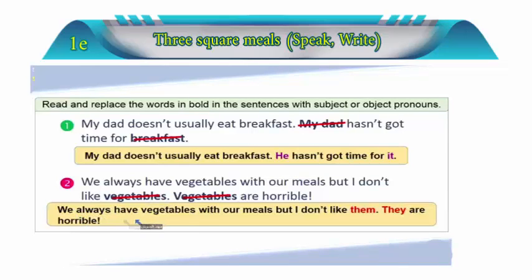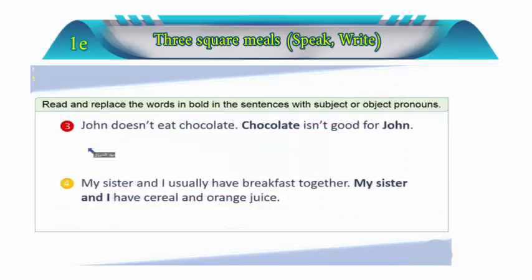And then the second sentence: we always have vegetables with our meals, but I don't like them. They are horrible. As you can see, here we replaced them with the pronouns. Then we have, John doesn't eat chocolate. Chocolate is not good for John.